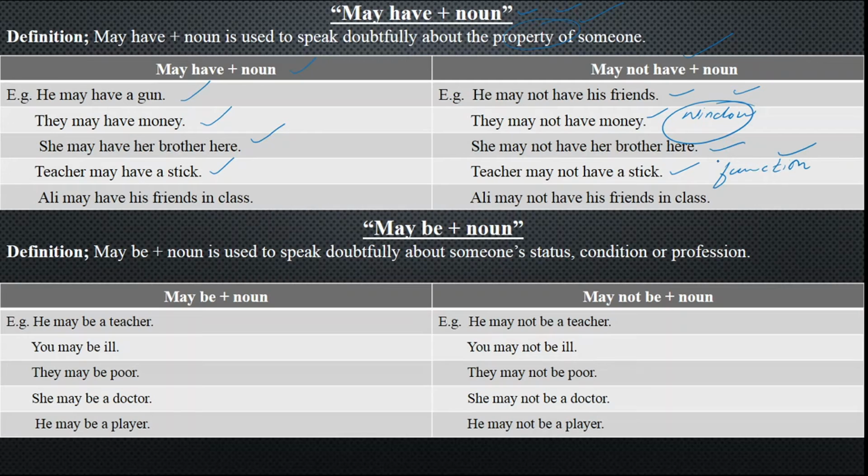Clear? And the next one we have got: Ali may have his friends in class, because there is too much noise in the class and they are celebrating their party. And Ali may not have his friends in class, because there is too much silence and his friends have left now and he is studying in the class. So that is what you are saying doubtfully about the possession.